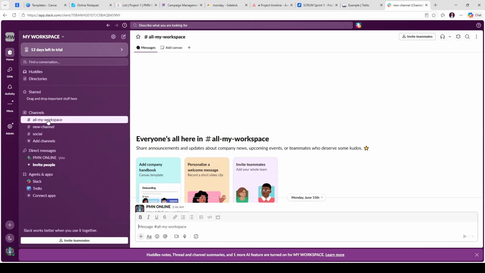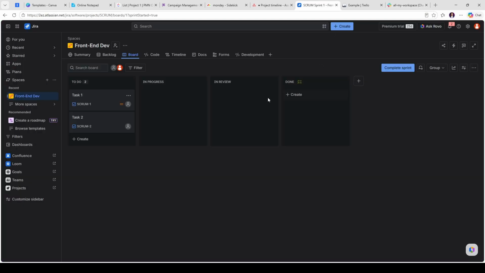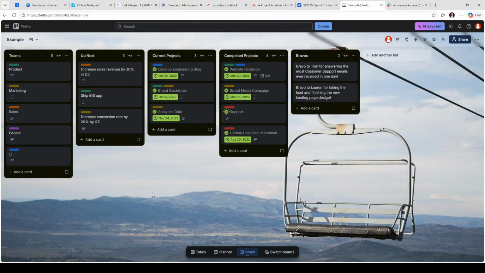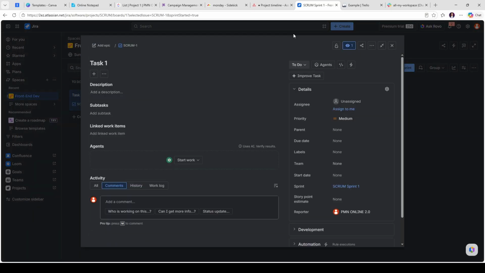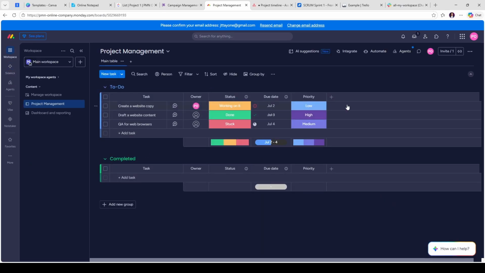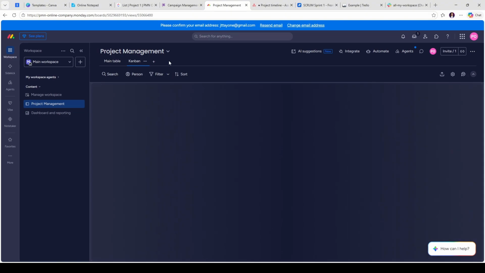In conclusion, the choice between Clickup, Notion, and their alternatives ultimately depends on your team's unique needs, preferences, and the nature of your projects. Each platform offers distinct advantages, and understanding these can help you make an informed decision. We hope this exploration of Clickup versus Notion and the best Clickup alternatives has provided valuable insights to help you navigate the world of project management in the AI era. Hopefully, you now have a better understanding of Clickup versus Notion, and the best Clickup alternatives from Monday, Asana, Jira, Trello, and Slack in the AI era.